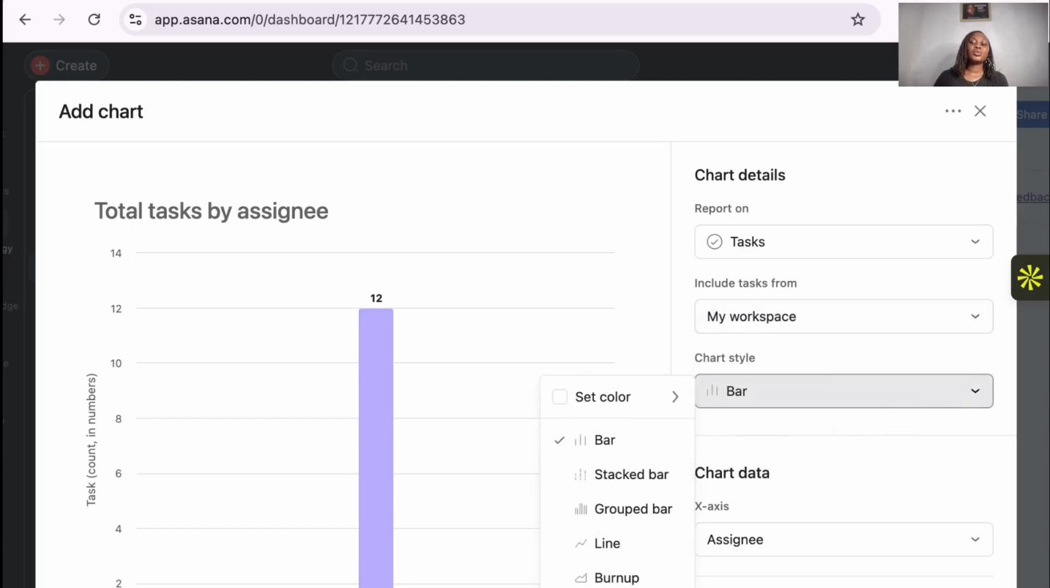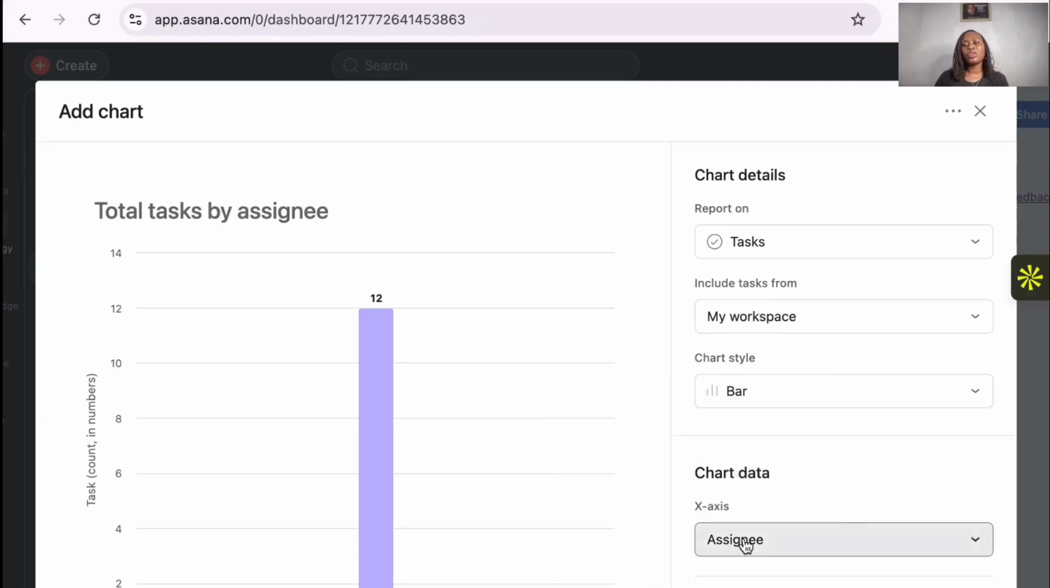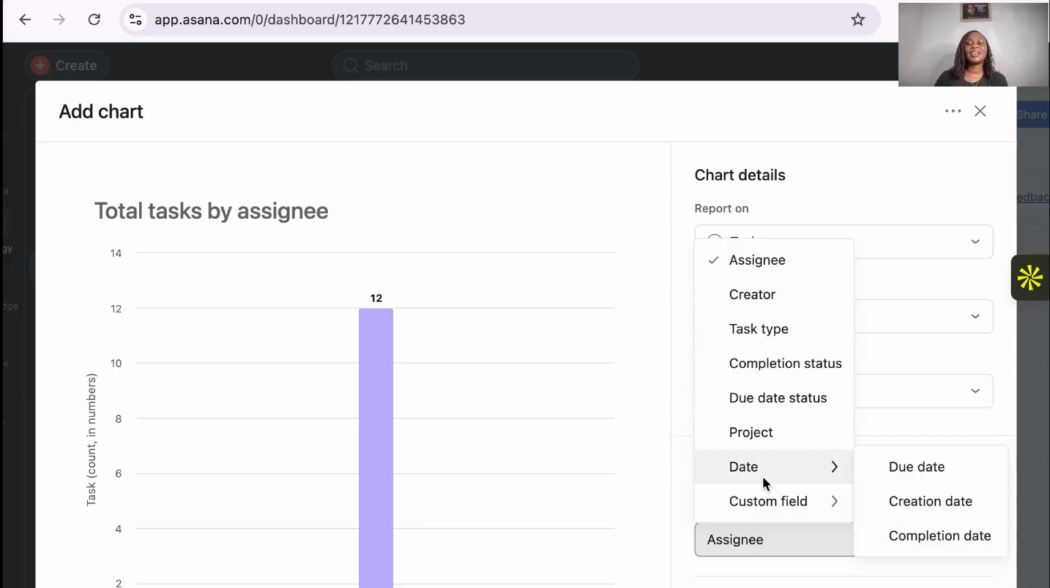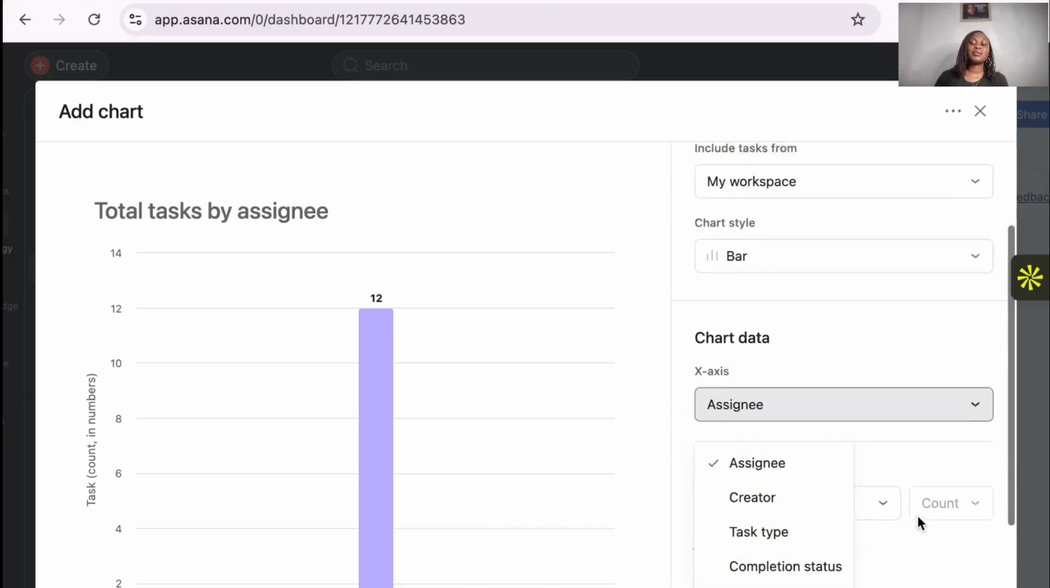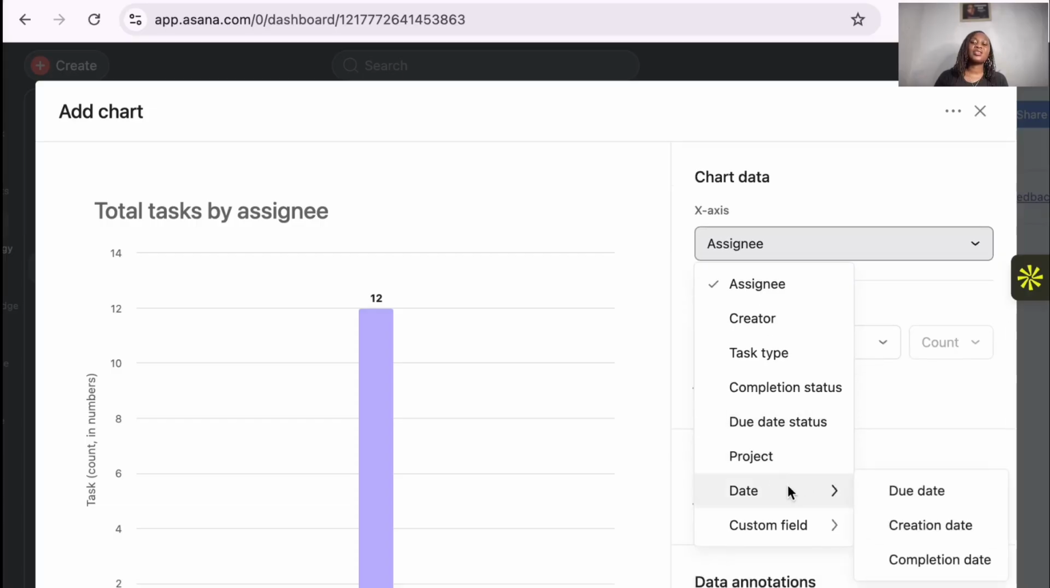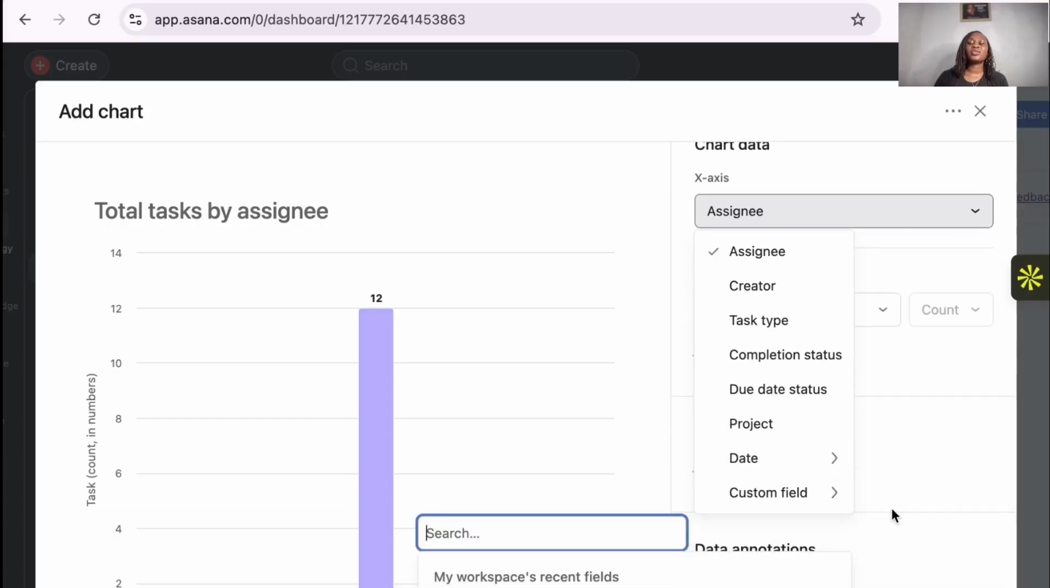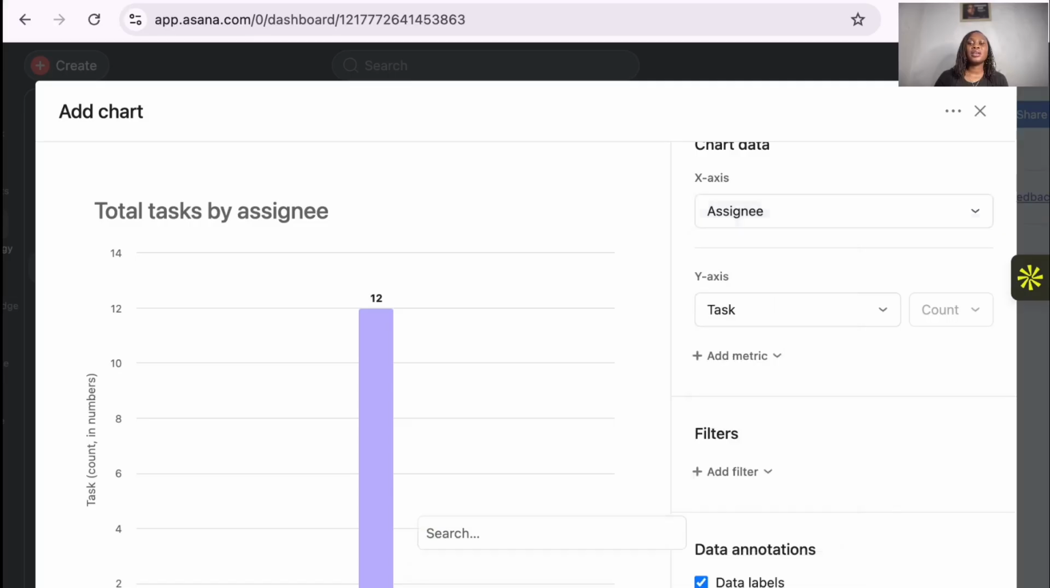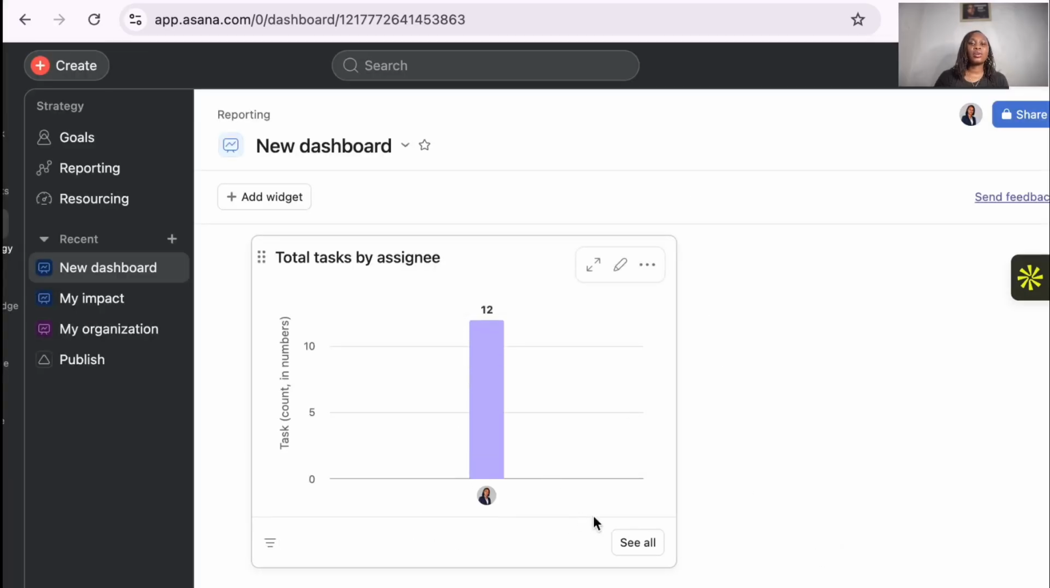Then here you're going to choose just number, like I did, mine was numbers. You could choose a donut, burn down, banner, line, grouped bar, stacked bar, depending. So once you choose that, you are going to choose, do you want to see it by assignee, date, project? I think I had already taught this, but it is still the same thing that you can do. And then you choose a project, date, annotations, and everything. Then once you've created everything, just click on add chart and it's going to show up here. Okay, that's how you create a dashboard.